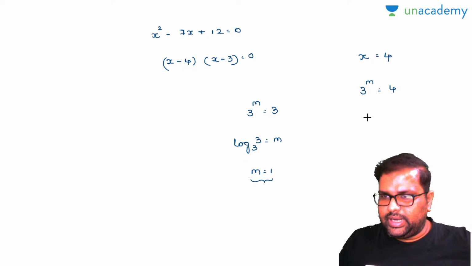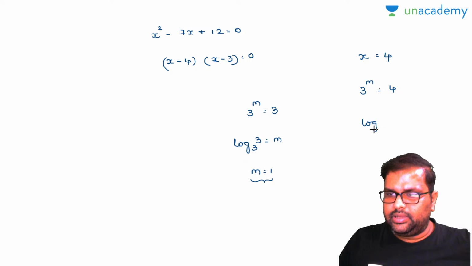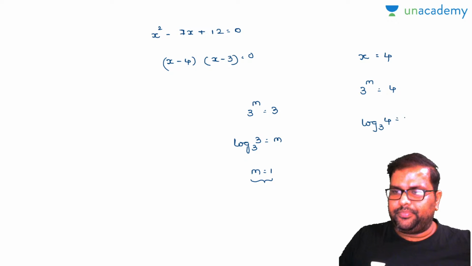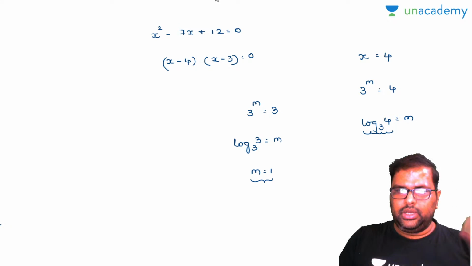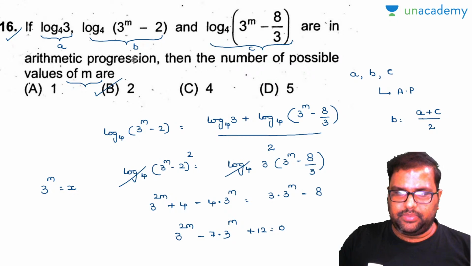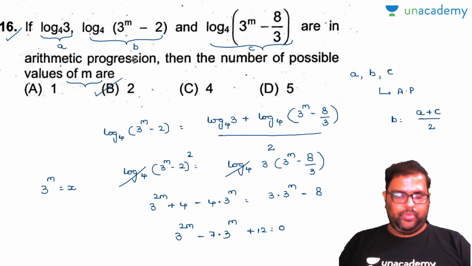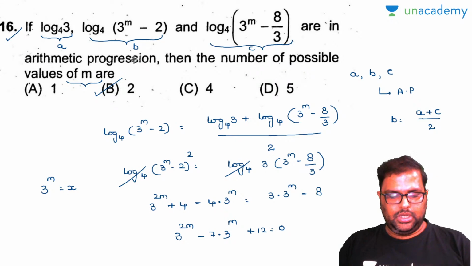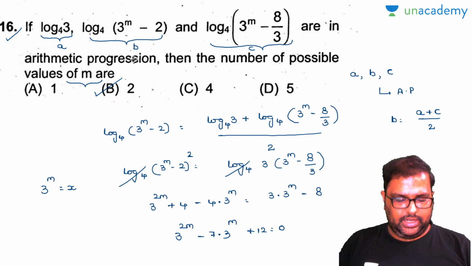Now here also you will get an answer. Log base 3 of 4 is equal to m. Now this is one more value. So totally how many values did you get there? You got 2 values and your option number B is true. So how many of you got this logic there? So your m will have 2 values here.